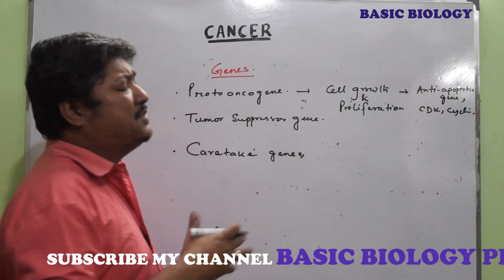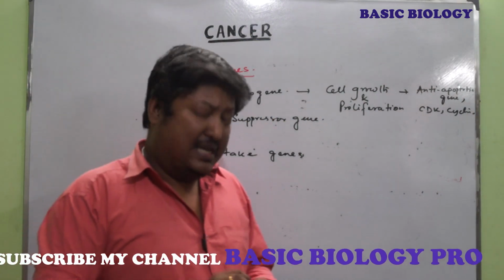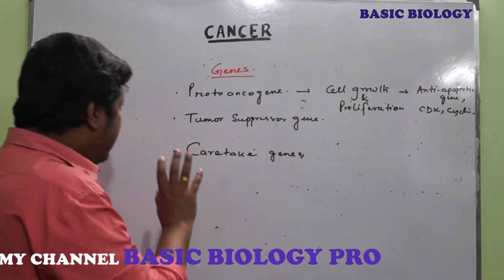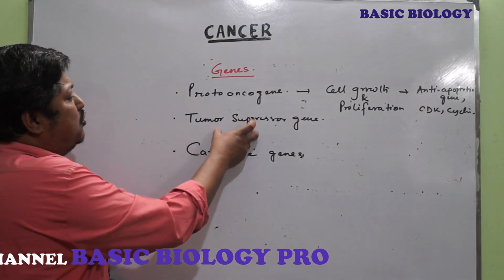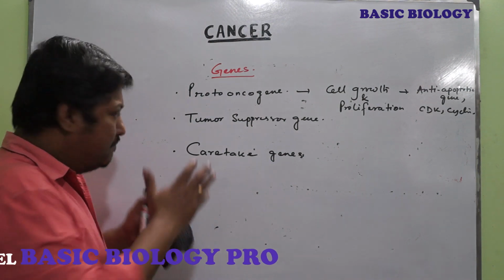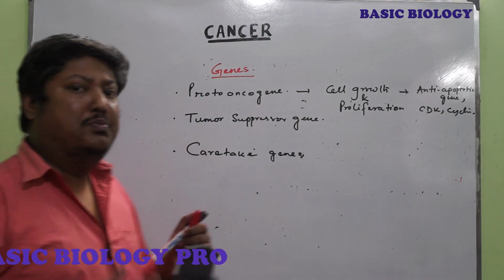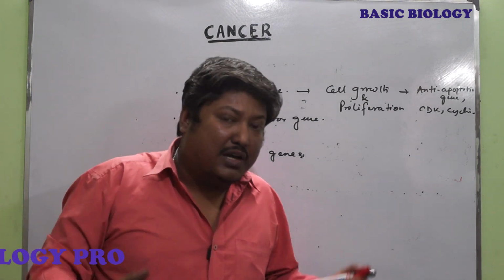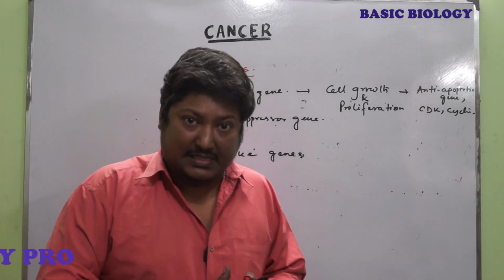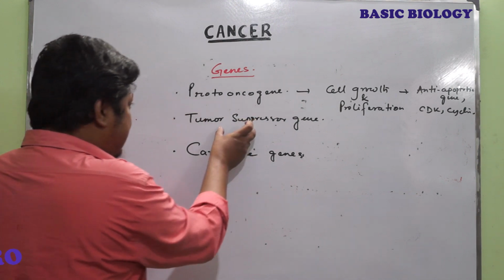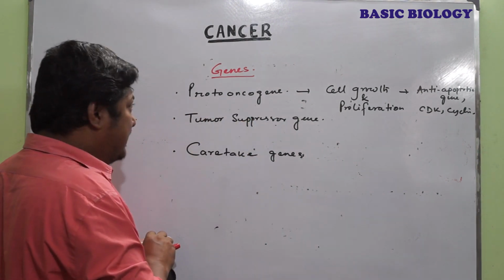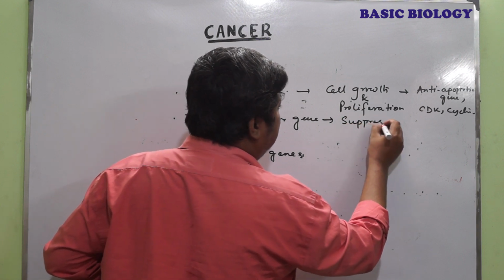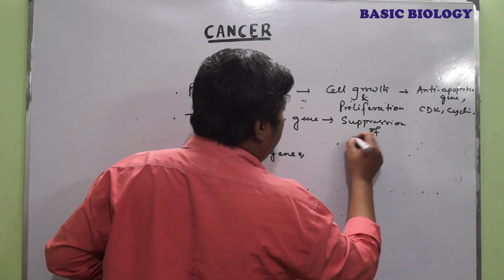There are so many genes which are responsible for the cell cycle mechanisms. They are all under the proto-oncogenes. Another one is called the tumor suppressor gene. By the name you can understand, it can suppress abnormal growth or abnormal tumors. And these genes are responsible for suppression of tumors.